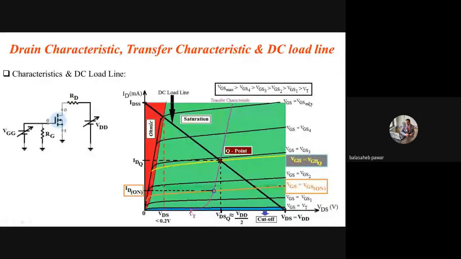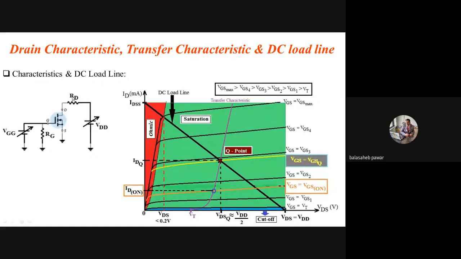Now see, through this resistor RD, whatever drain current flows through this circuit by the application of VDD, that ID will get limited. It is not equal to IDSS in this case. We have to show it here as ID max, and that will be equal to VDD divided by RD, right?